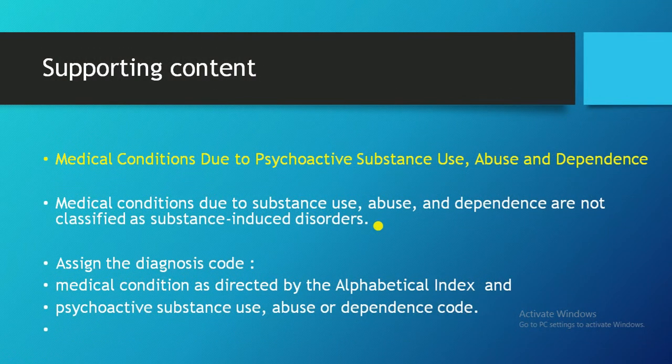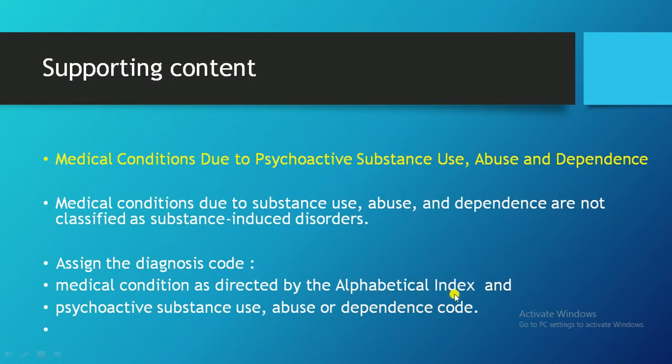Medical conditions due to psychoactive substance use, abuse and dependence. Because of using the psychoactive substance continuously, abusing it, or dependence on that substance, it leads to a medical condition, right? In those cases, how do we code?